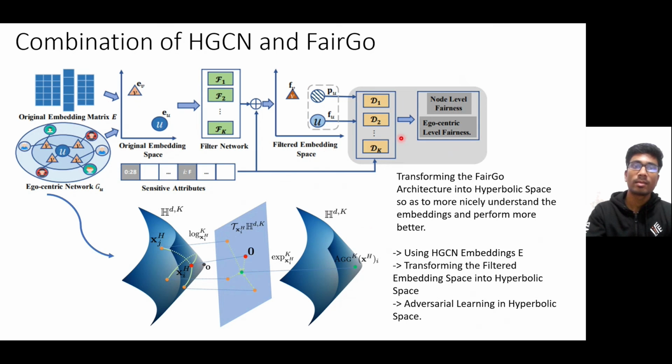So here the discriminators and the filters both learn on the hyperbolic space. This will actually help improve the performance of the recommendation in the future, and also it is going to increase the fairness of the recommendation system. So I'm hopefully trying to bring in these approaches in the next semester for my BTP term project.